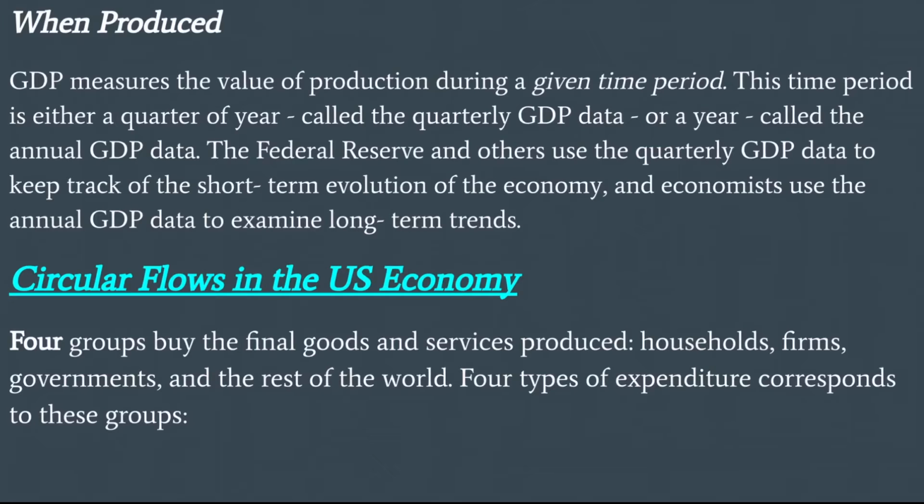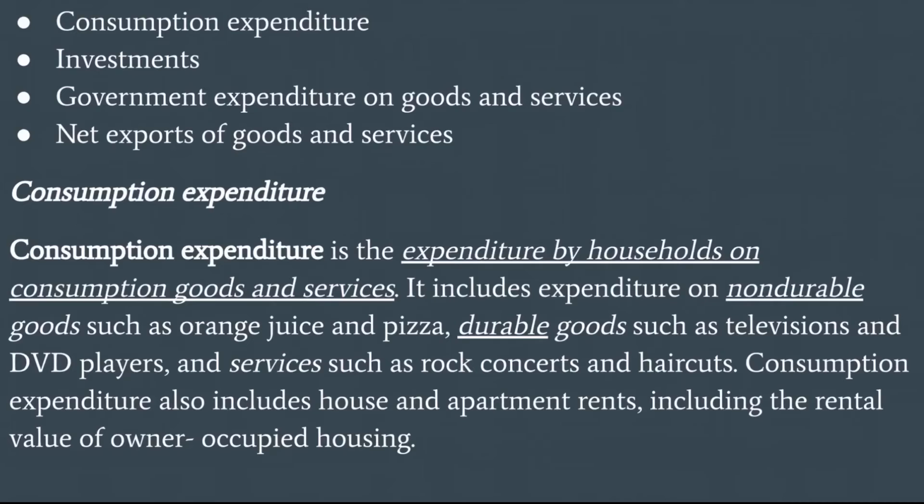Circular flow in the US economy. Four groups buy the final goods and services produced: households, firms, governments, and the rest of the world. Four types of expenditure correspond to these groups: consumption expenditure, investment expenditure, government expenditure on goods and services, and net exports of goods and services.